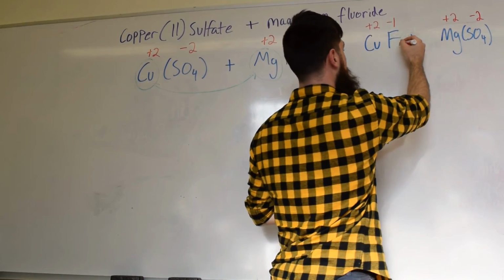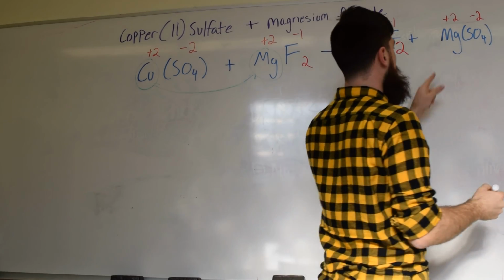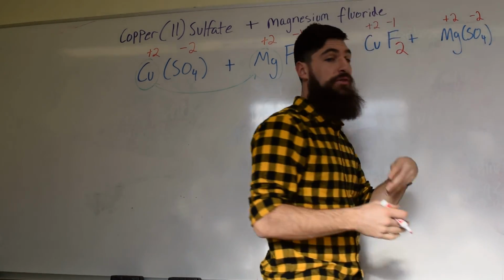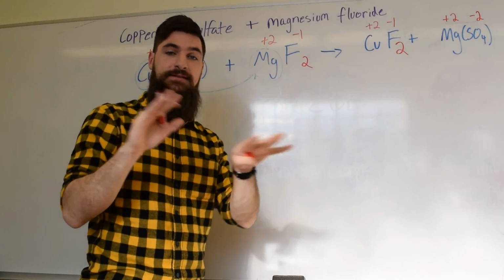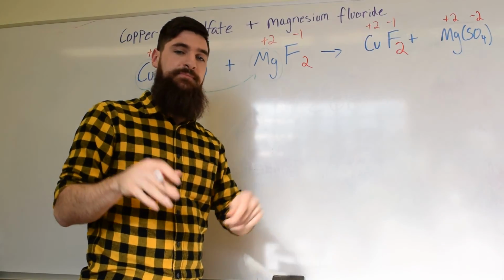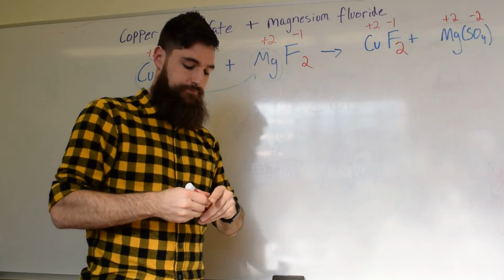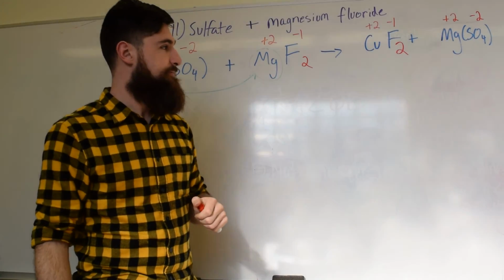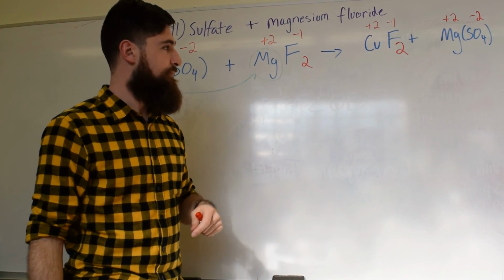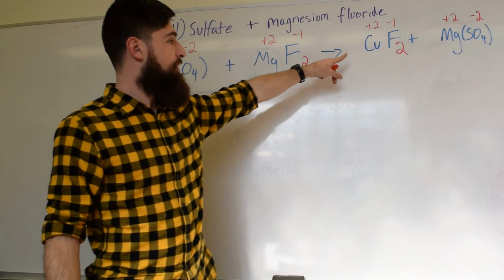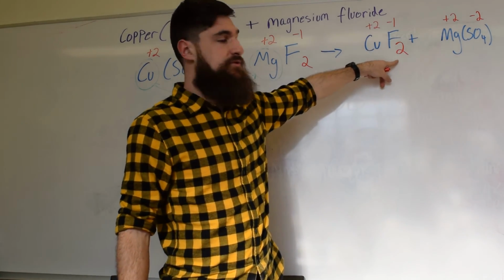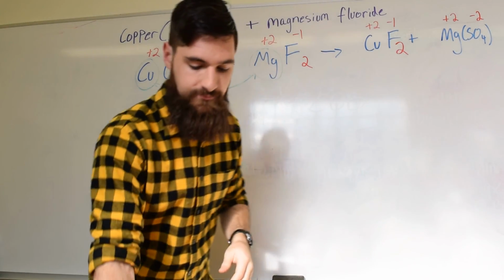If I crisscross here, fluoride still has a 2. Magnesium and sulfate both have +2, -2. That means they cancel out, or simplify is better than cancel out, and won't have subscripts. So that's what our product looks like. Copper fluoride with a subscript of 2 plus magnesium sulfate.